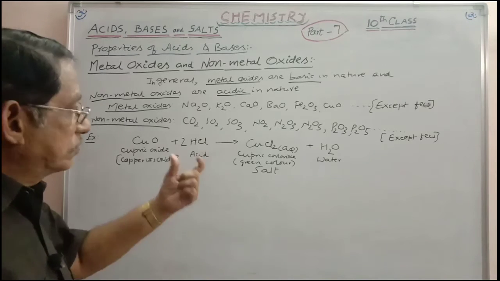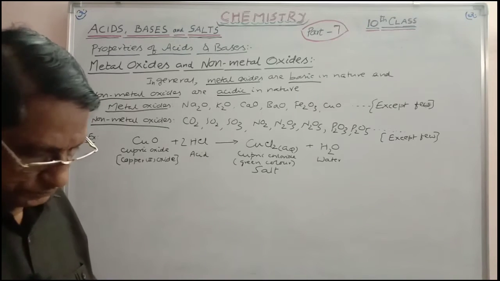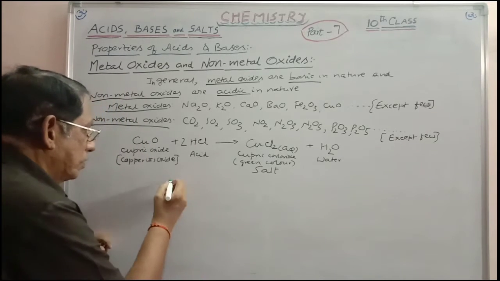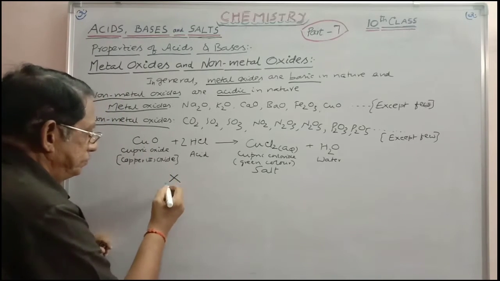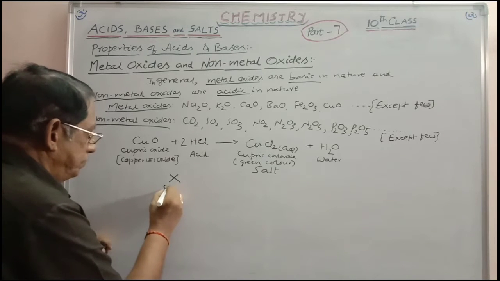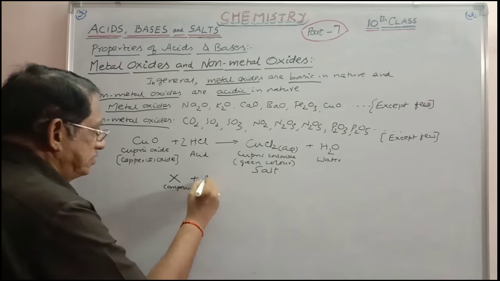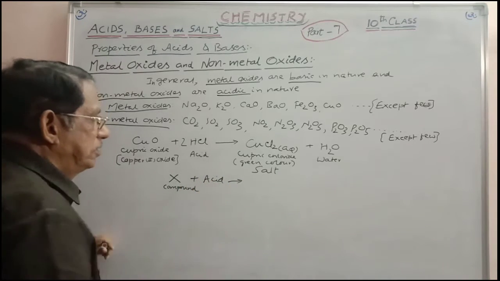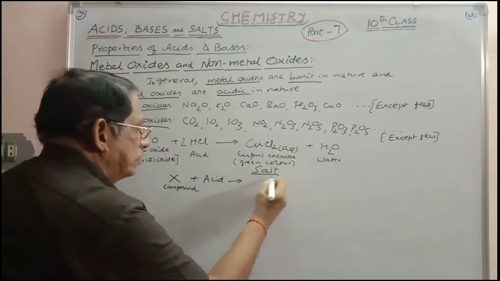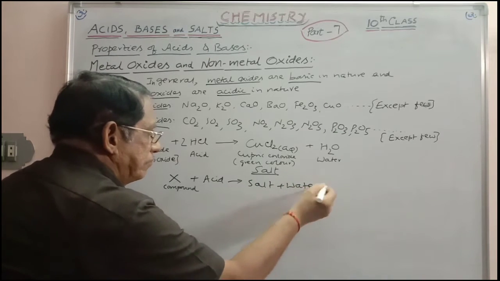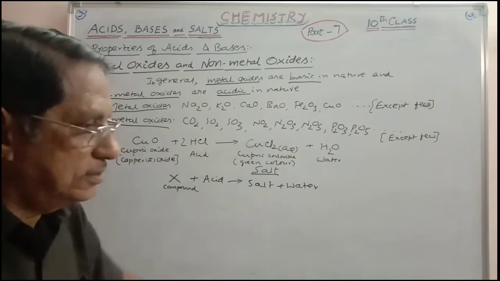So here, if you consider a generalization like this, X compound plus acid will give you salt plus water. What can you call this?